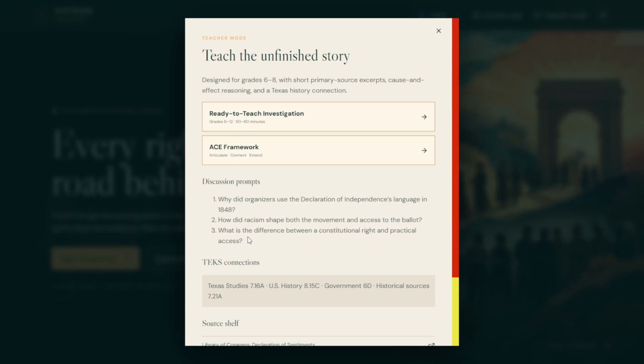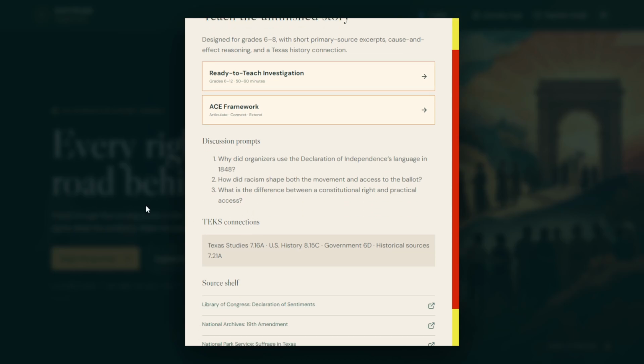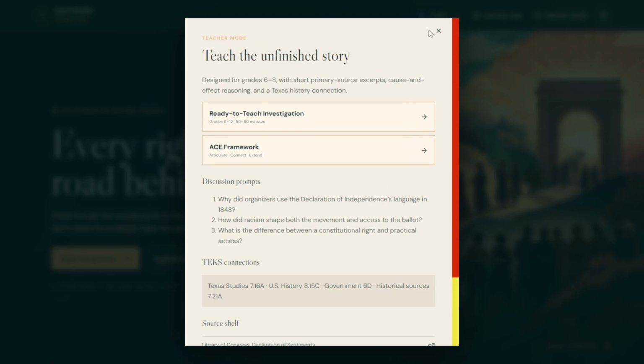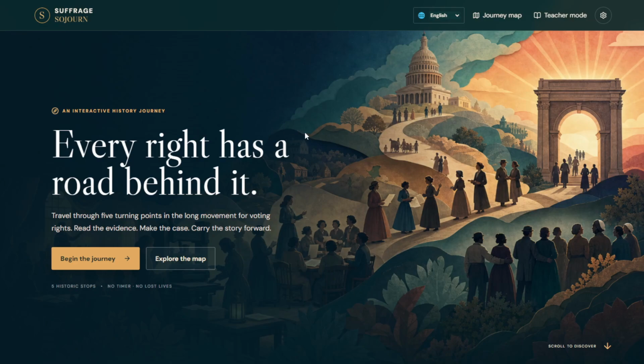It's not very deep in the sense that there's not going to be a different teacher page for each page in the site. This is the standard one that's there. But you'll also find some resources that you can explore from the Library of Congress, the National Archives, the National Park Service, and National Archives again.